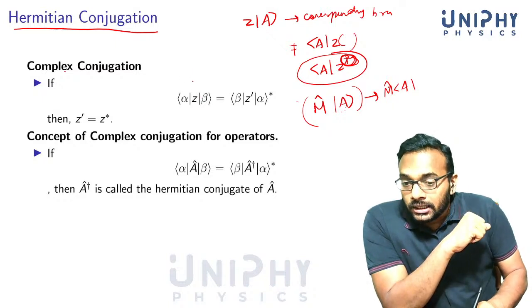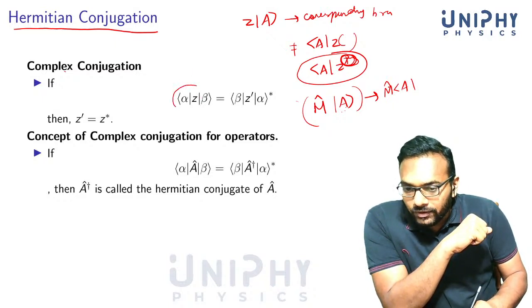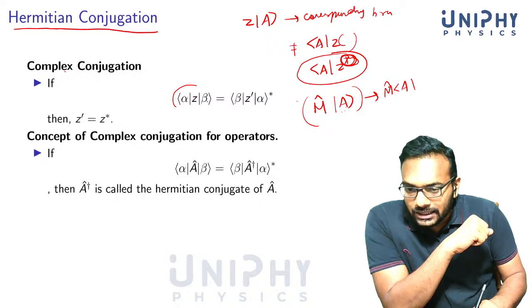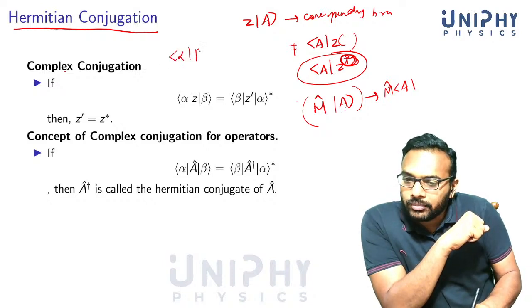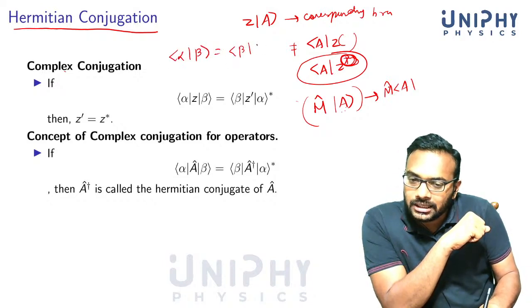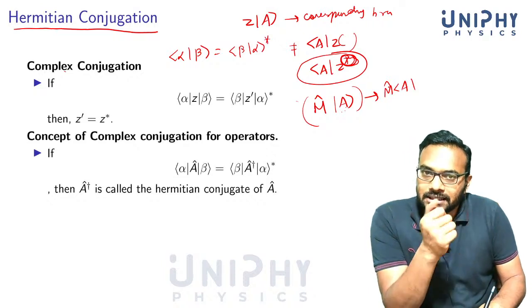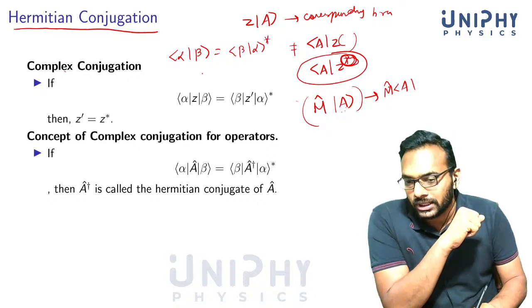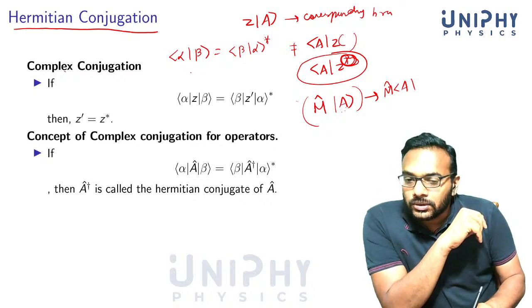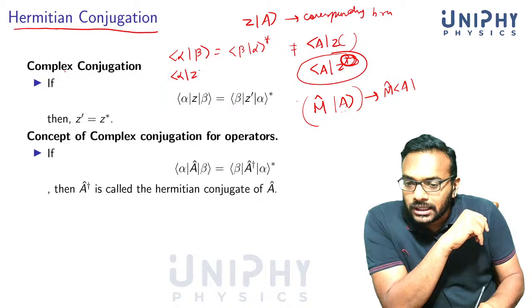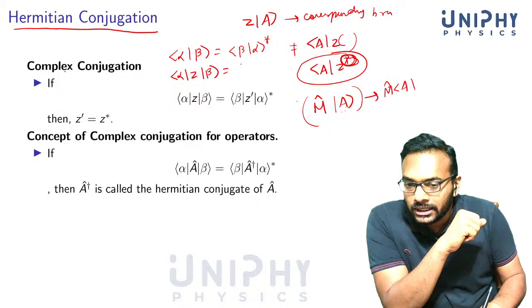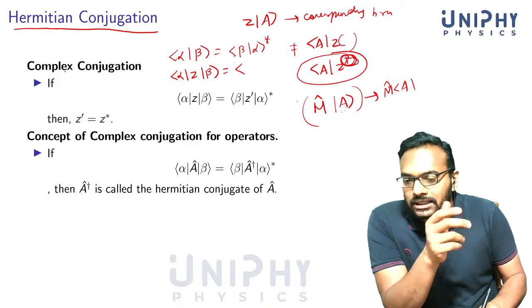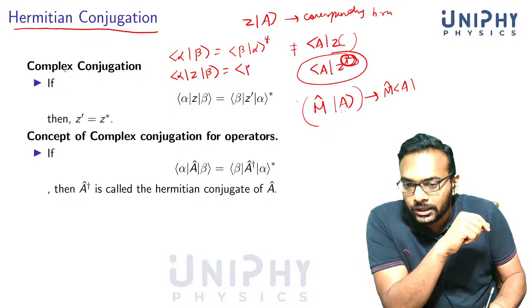Now, here I am saying that if you have alpha beta, we know that this is beta alpha star. This is how we defined our inner product. So what if you have a complex number in between, alpha z beta? If you just invert it, what's the corresponding thing? We'll write it as beta z prime alpha star.